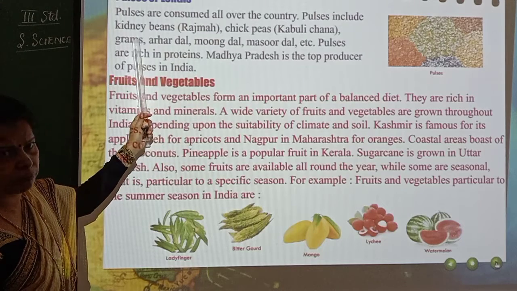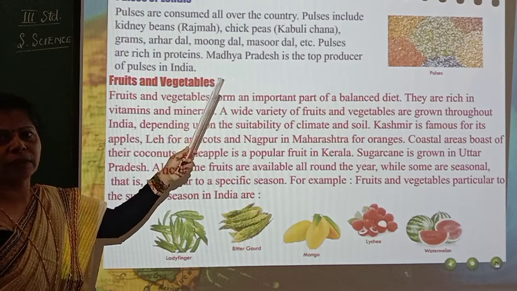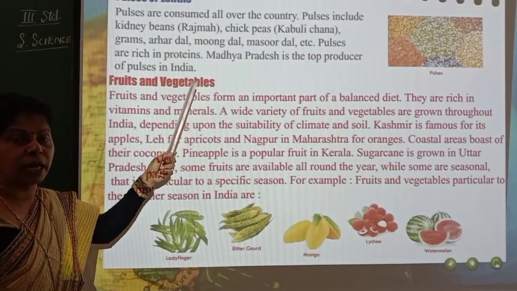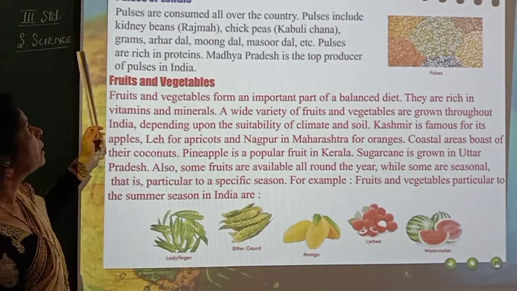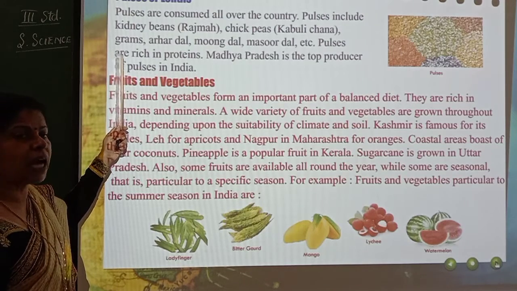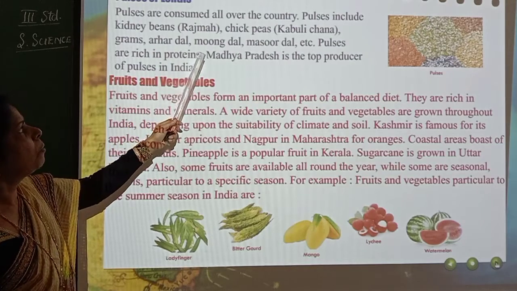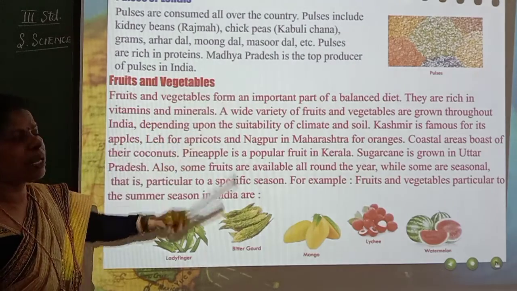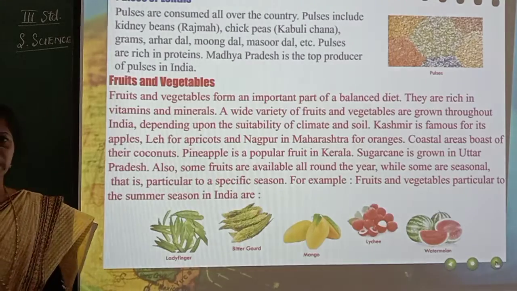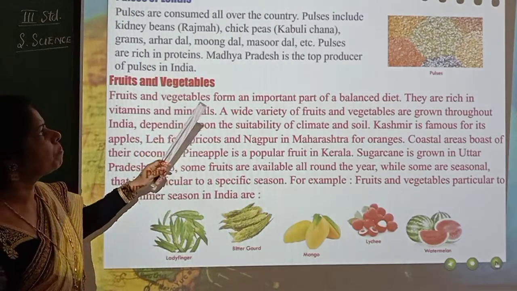Chickpeas means kabuli chana, kabuli kadle. Grams means all the dals. Then arhar dal, moong dal, masoor dal, etc. Ella bele kadugalu. Okay, that all comes under pulses or lentils.